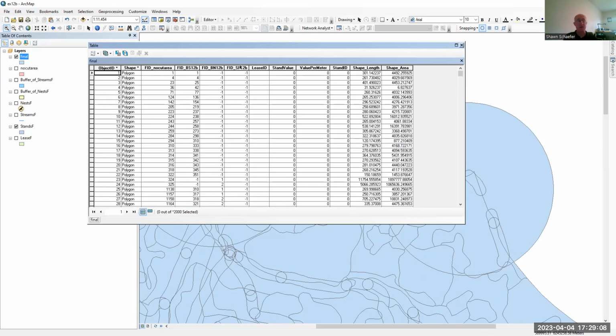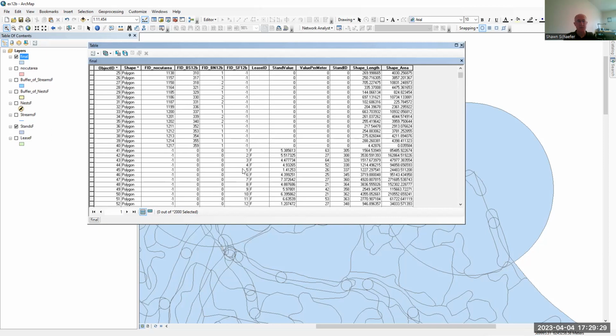And then these are from the two different streams. One has a -1 for a close-in buffer and a -1 for the 100-meter far-out buffer, right?